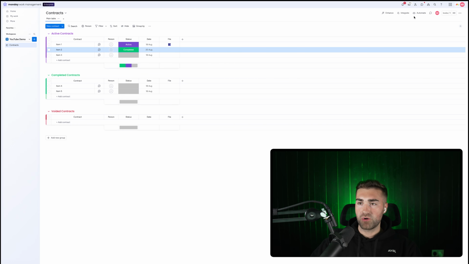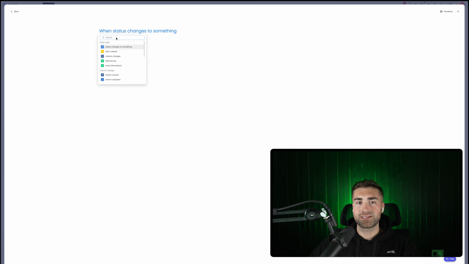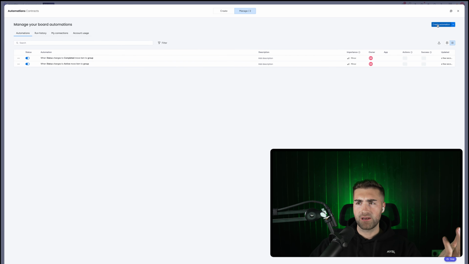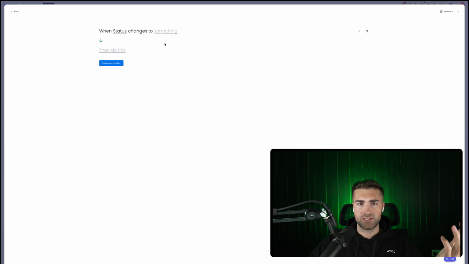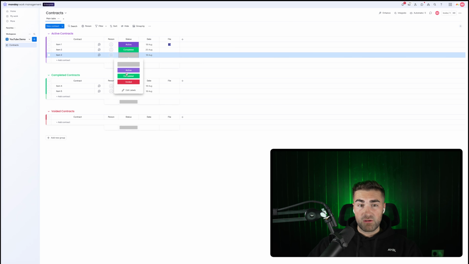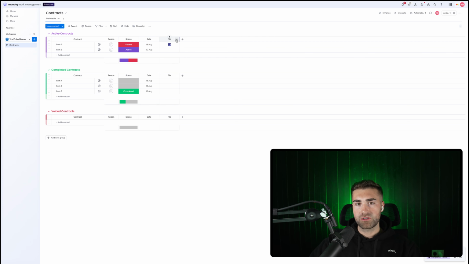What I'm then going to do is just automate top right hand corner, go to manage, and then create an automation. And all I want to do is say when status changes to active, move item to group active, and then we'll repeat the same for completed and also voided. When the status changes to completed, move item to group completed, create automation. And then finally, when status changes to voided, move item to group voided, create automation. There we go. So now we've just got basic setup. We've got completed. If I change this to active and I'll change this one to voided, you can see how they move across nice and easy.